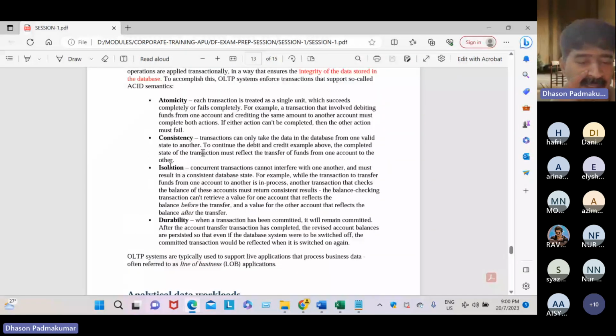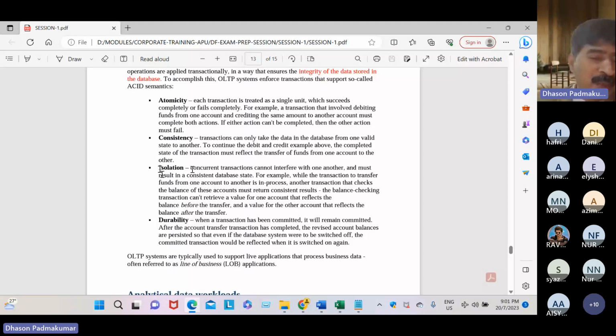Isolation. See, you have a joint account with me. For example, you and I are doing joint business. You are in Singapore, I'm here. You are a business partner. I do not know that you are standing in front of an ATM machine in Singapore, and you do not know that I'm standing in front of an ATM machine at our AP University.